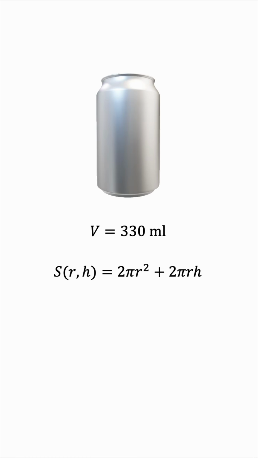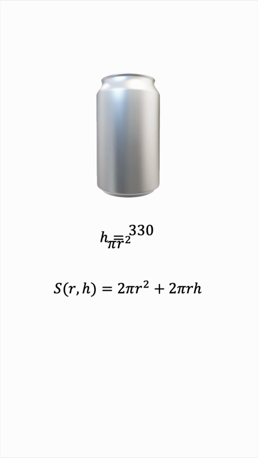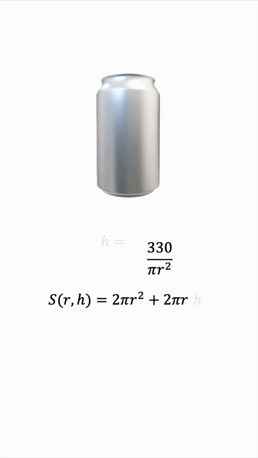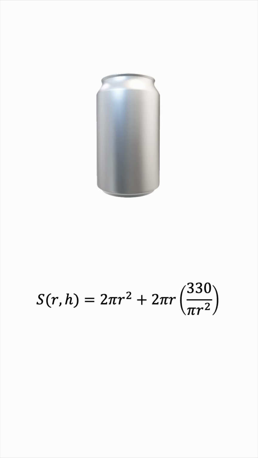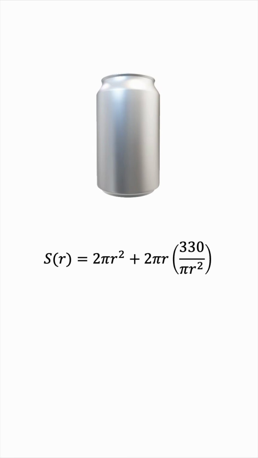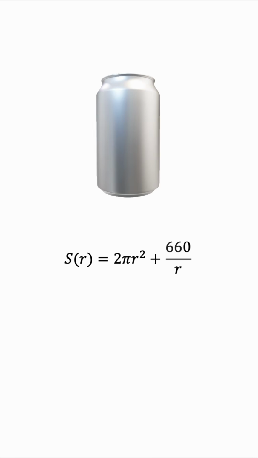This is where the constraint equation for the volume comes in. The volume of a cylinder is πr²h, so we can use this to represent h in terms of r and plug this back into the surface area equation, resulting in a function of a single variable, 2πr² + 660/r.